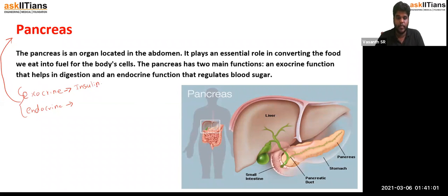It is endocrine in the case of insulin, and in the case of exocrine it produces other hormones, the digestive secretions for the digestion process. These are the two different functions of the pancreas. When an organ does both exocrine and endocrine functions, we call it a mixed organ. So this is about the pancreas.